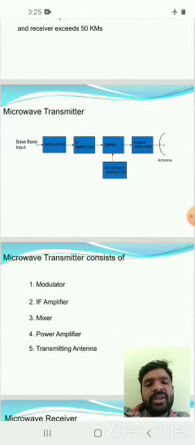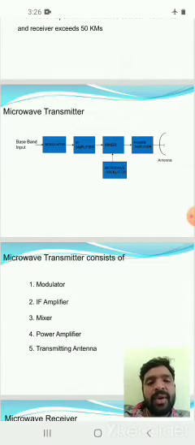These information signals are given to the modulator. The modulator is used to modulate the message signal using a carrier signal. The message signal means the baseband signal, and the carrier signal is used to carry the message signal. The modulator output is a modulated signal. The baseband signal is a low frequency signal and the carrier signal is a high frequency signal. In the modulator, the low frequency and high frequency signals are combined.